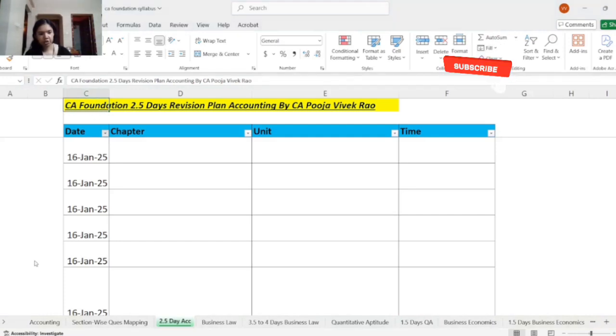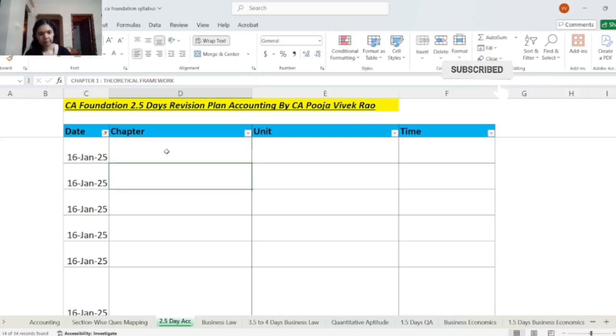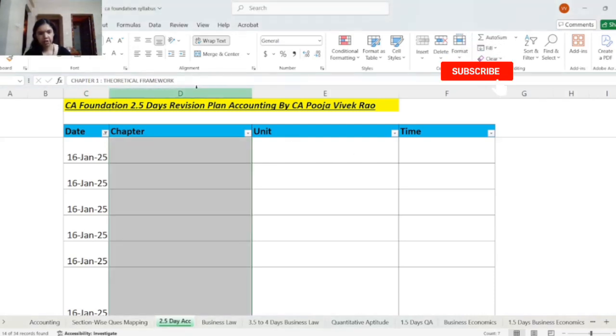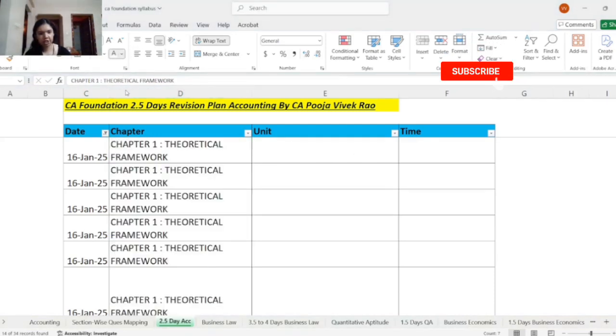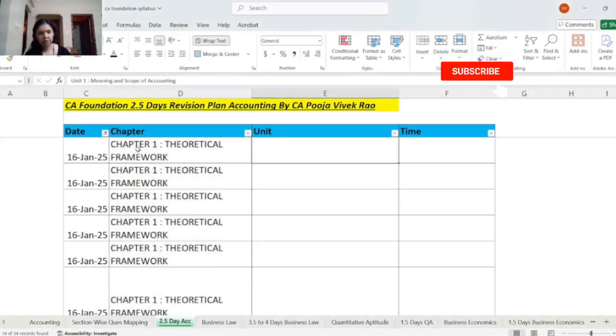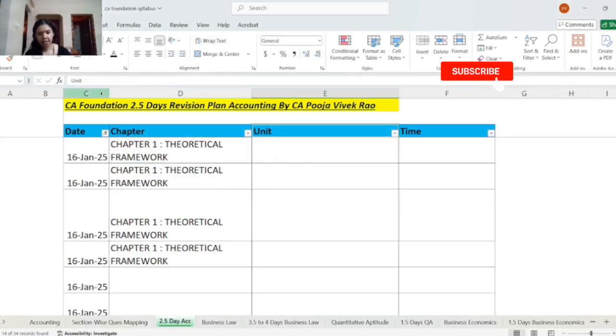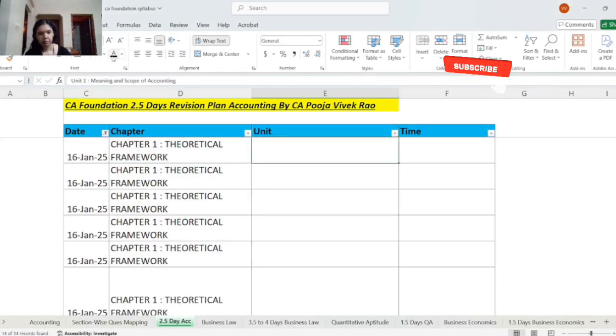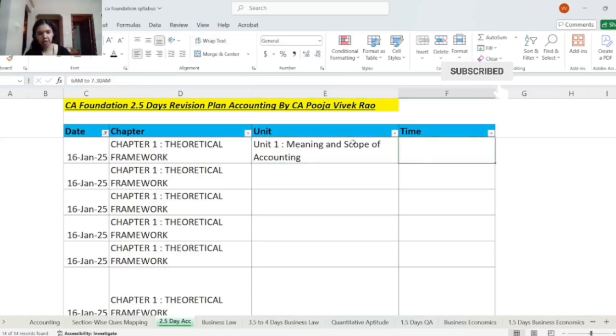First let's see how you will be revising on 16th. On 16th you will start your revision with the first chapter, the theoretical framework. This chapter forms the basis of your subject. Totally there are 7 units in this chapter. First you will be revising unit 1, meaning and scope of accounting, and the time for this will be 6 AM to 7:30 AM.